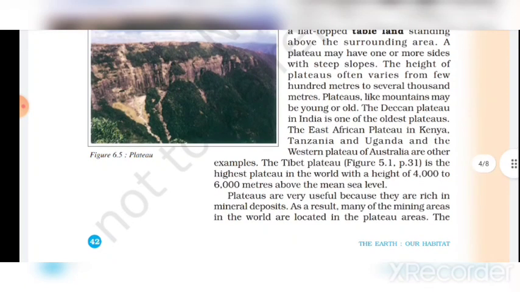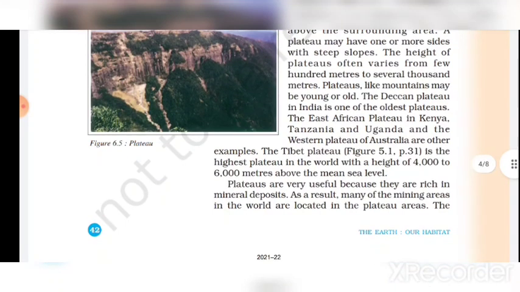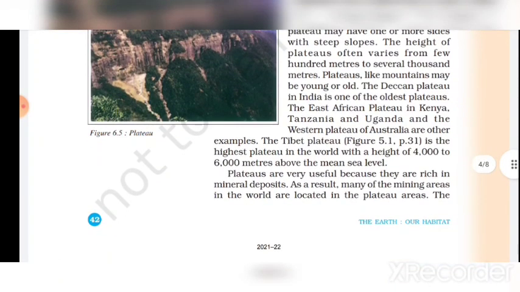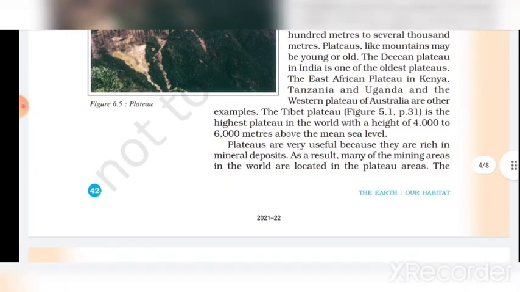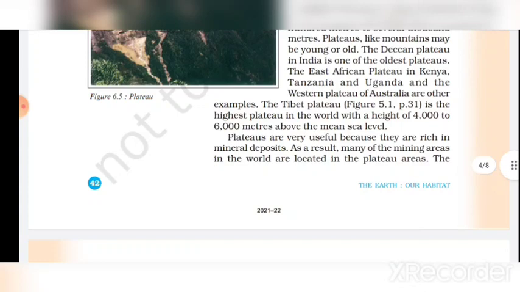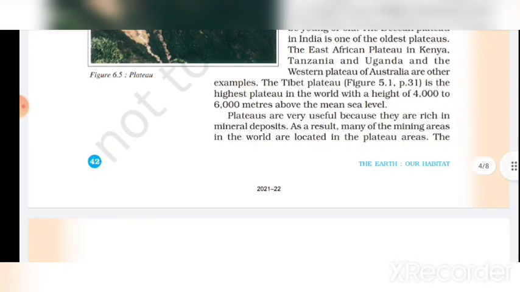Plateaus may have one or more sides with steep slope. The height of plateaus often varies from a few hundred meters to several thousand meters. Plateaus, like mountains, may be young or old. The Deccan Plateau in India is one of the oldest plateaus. The East African Plateau in Kenya, Tanzania and Uganda and the Western Plateau of Australia are other examples.